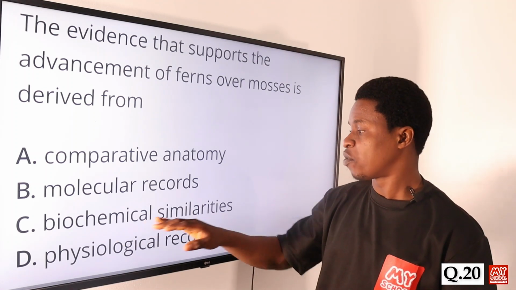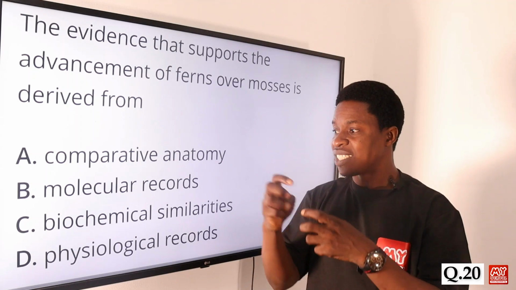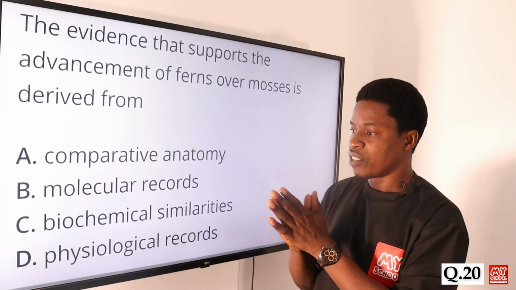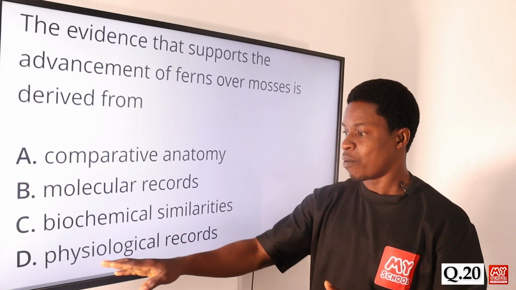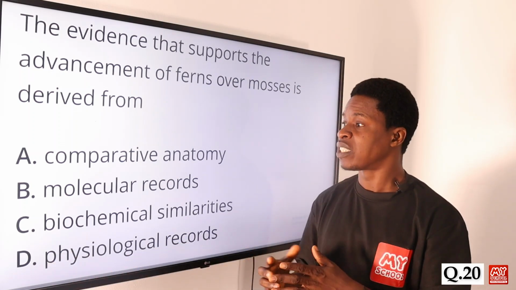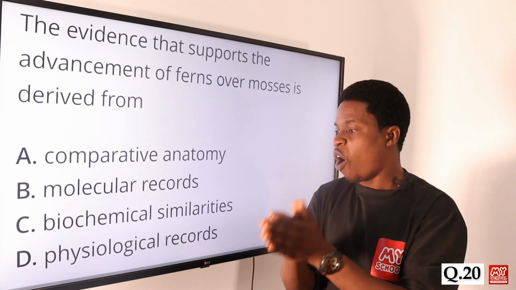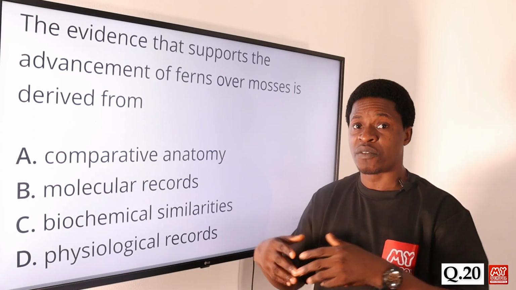Then when we talk about biochemical similarities, we are looking at the chemical substance nature of the organisms that are actually present there. That's about the chemical comparison, okay? That is what biochemical similarity is. And when we talk about physiological records, it has to do with the functions of the organisms that are there. How are we able to get a record about the functions of the different parts?